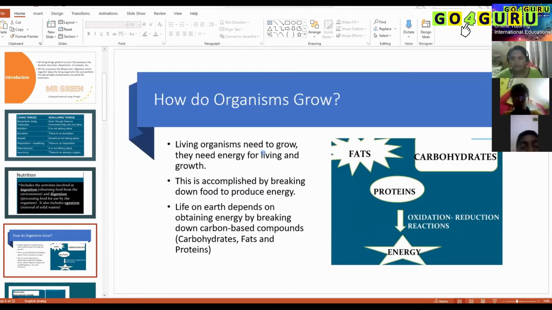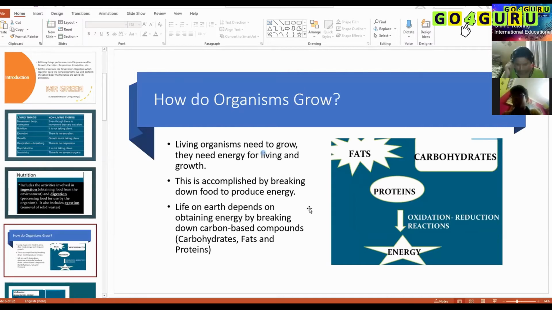So how do organisms grow? For ensuring growth, they need food. Basically, they need nutrients. And what are the basic nutrients we have in food? Carbohydrates, proteins, fats, water.